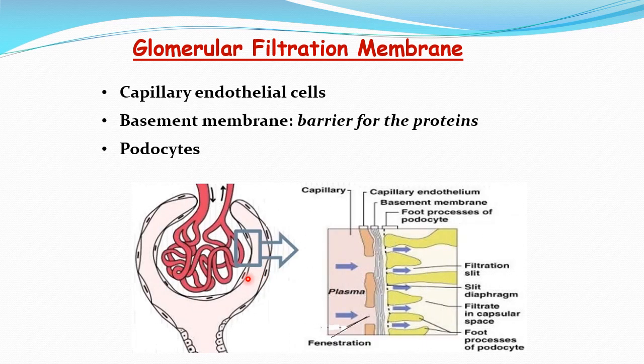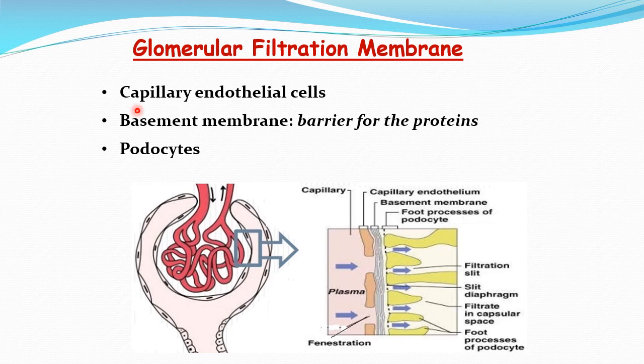So this figure will explain the glomerular filtration membrane very easily. So here this is the renal corpuscle that includes the glomerulus here, okay, the capillary network, and here it is the Bowman's capsule that includes the Bowman's space here, and this is the visceral layer, and this is the parietal layer of the Bowman's capsule. Okay.